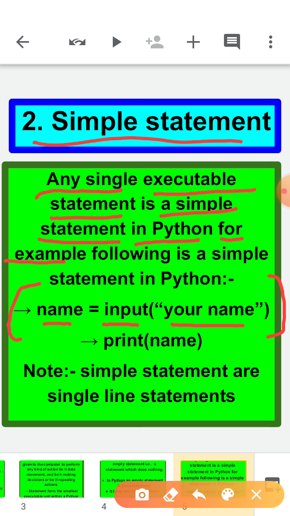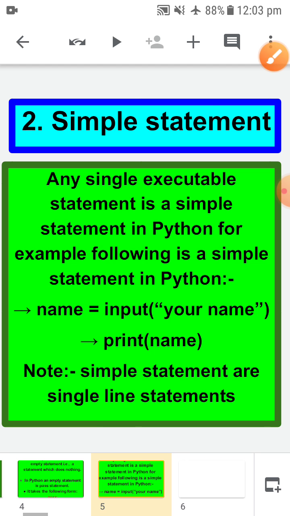In this, the computer wants to know your name only. So whatever name you are going to type, it is going to be stored inside this variable, that is name. The next simple statement is print name. Whatever name you have given is stored in the name variable, so you are saying print that name. Simple statements are single line statements. Now let's move to the next slide.